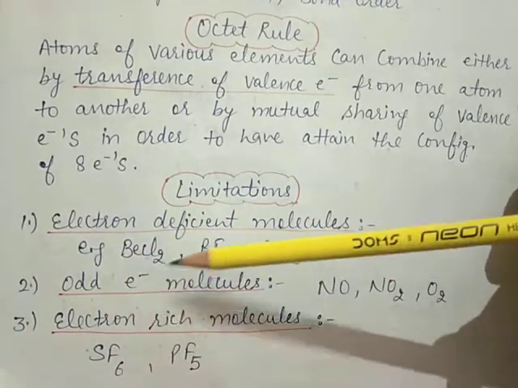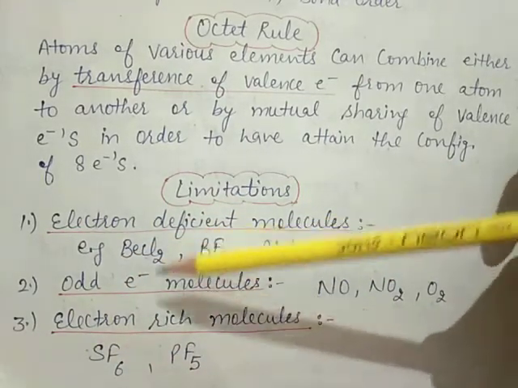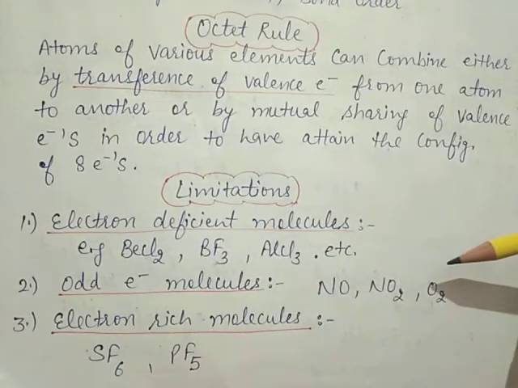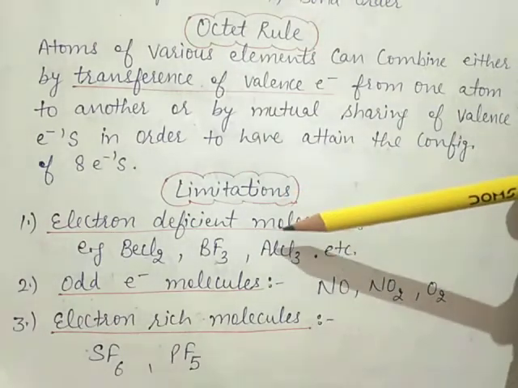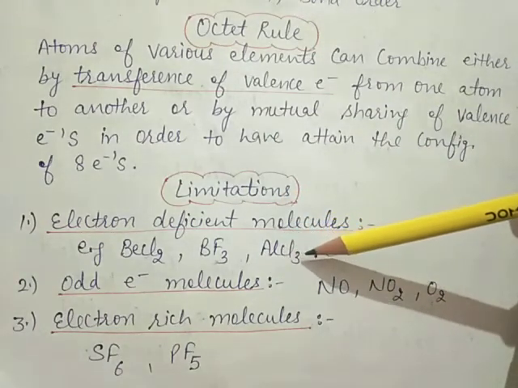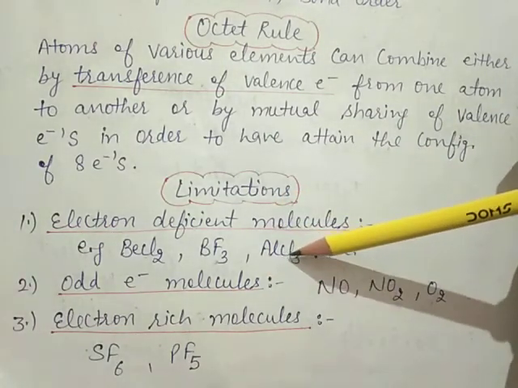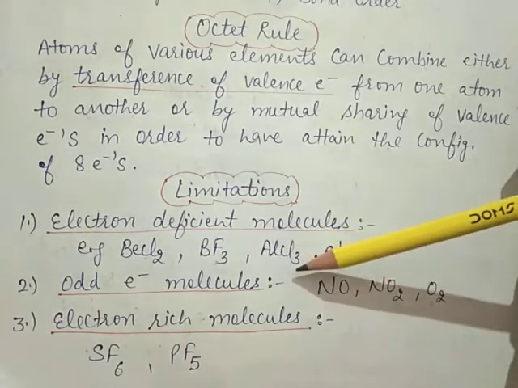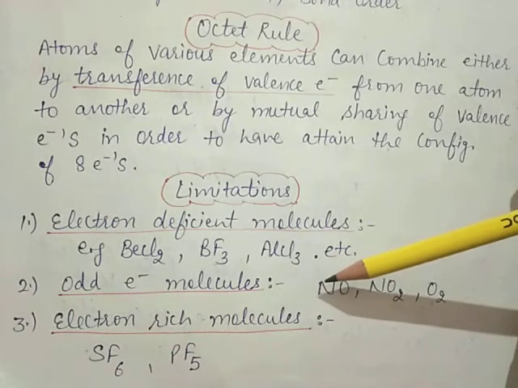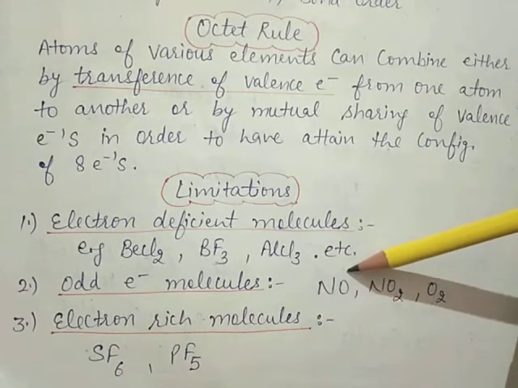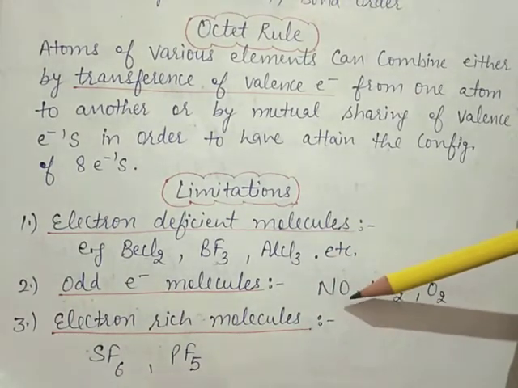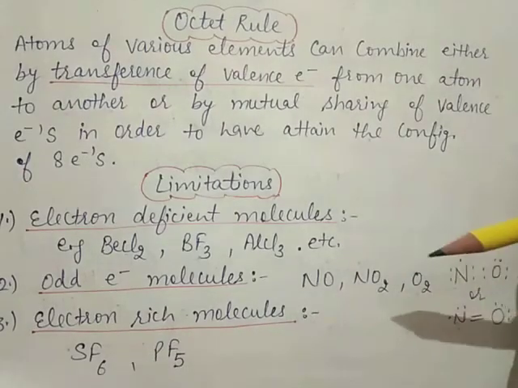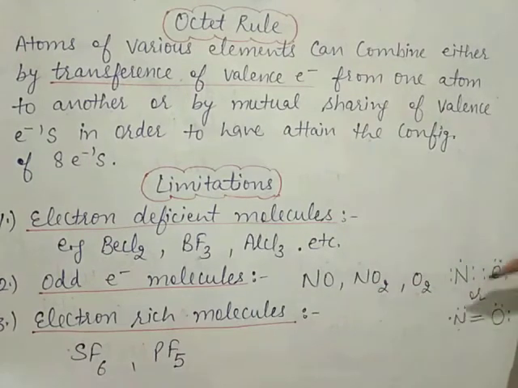Now next is odd electron molecules. Means molecules like NO, NO2 and O2, in which the bonded atoms have an odd number of electrons in between them. So that's why it is called an odd electron molecule, means like 3 electrons. Suppose this is the example, NO.